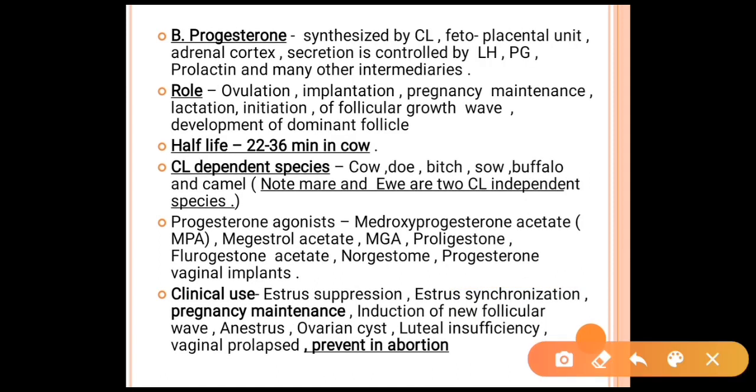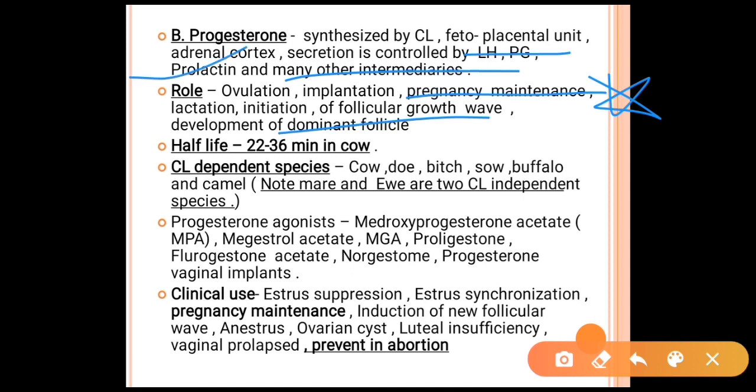Another hormone is progesterone. It is synthesized from the corpus luteum and from the fetoplacental unit, and is also secreted from the adrenal cortex. Progesterone secretion is mainly controlled by LH, prolactin, and many other intermediaries. What is the role of progesterone? It helps in ovulation, in implantation, and in pregnancy maintenance. Its main role is also to help in lactation, in the initiation of the follicular growth wave, and in the development of the dominant follicle.